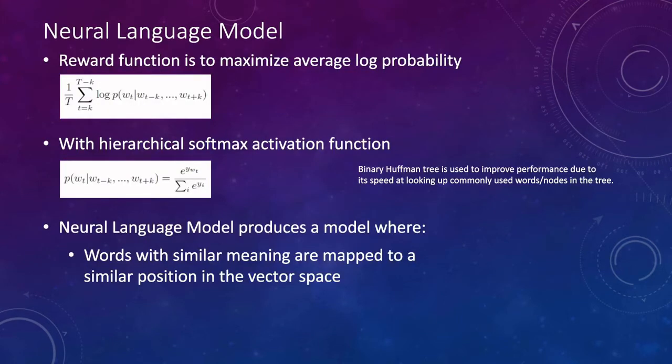The neural language model used consists of a reward function that maximizes the average log probability, shown as the first image, and it uses a hierarchical softmax activation function, shown as the second image. The paper describes using a binary Huffman tree because it provides performance improvements over a normal softmax by speeding up the lookup of commonly used words. This neural language model produces a model where words with similar meaning are mapped to a similar position in the vector space.